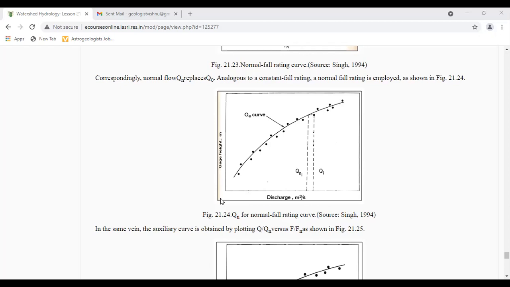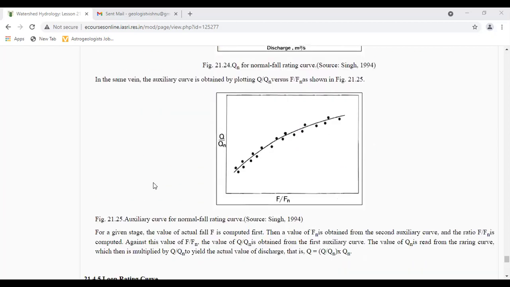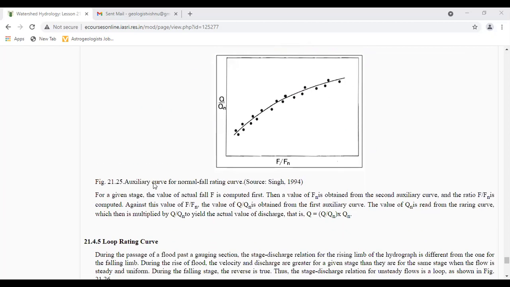In the same way, the auxiliary curve is obtained by plotting Q by Q naught versus F by Fn as shown here. Here also F by Fn is taken on the x-axis and Q by Qn on the y-axis. Here is the auxiliary curve for the normal fall rating curve.